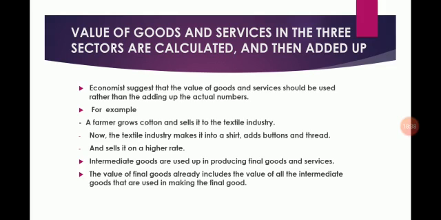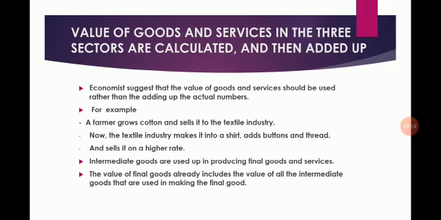Students, remember, there is one precaution one has to take. Not every good that is produced and sold needs to be counted. It makes sense only to include the final goods and services. As I told you, final goods and services are counted only. Take for instance a farmer who sells wheat to a flour mill for rupees 8 per kg. The mill grinds the wheat and sells the flour to a biscuit company for rupees 10 per kg.